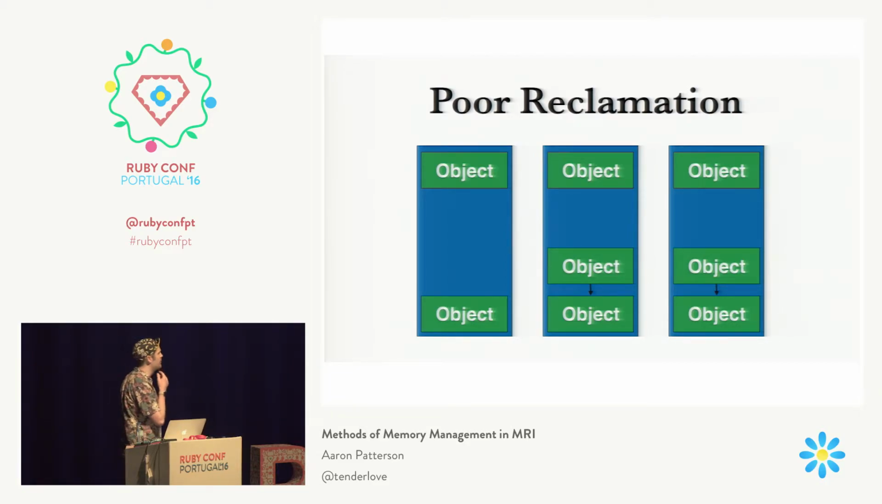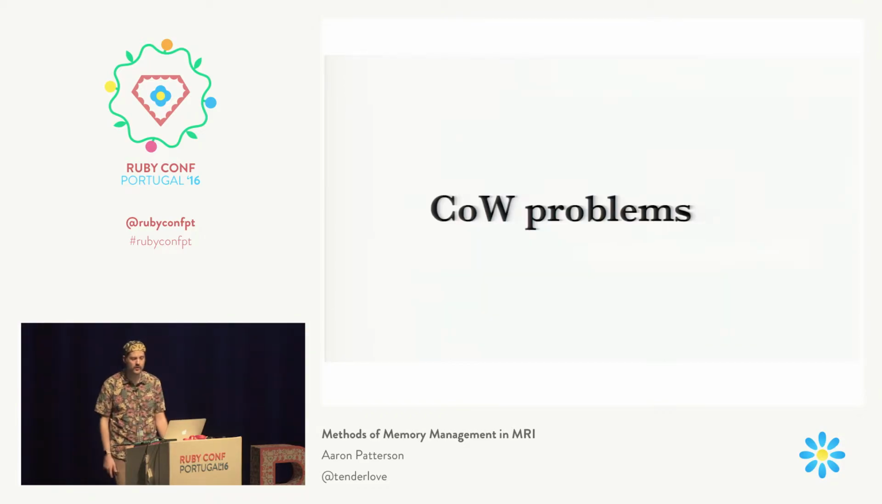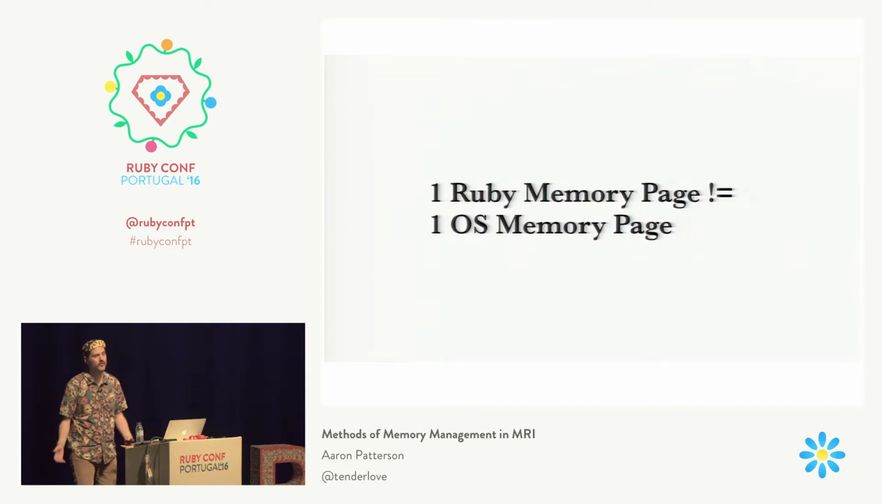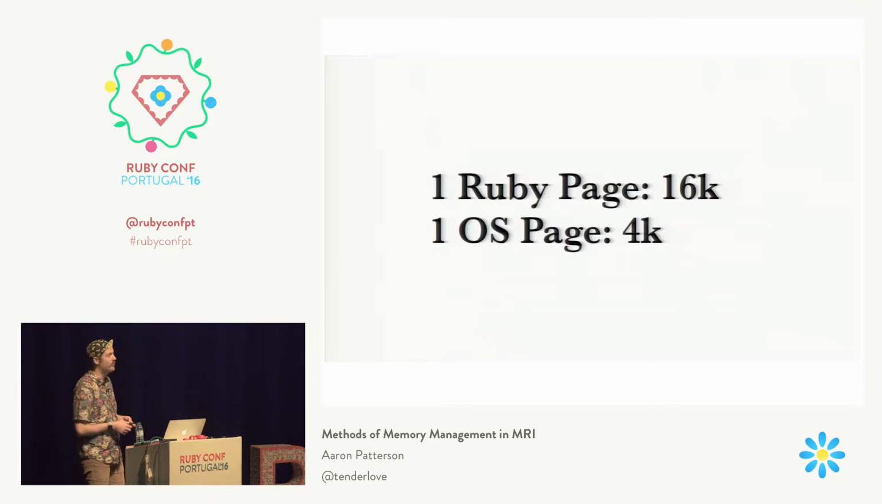This causes many issues, among which is copy on write issues. And I want to explain the copy on write issues. As I was talking about earlier, we have Ruby memory pages. We call them pages, but unfortunately the operating system also has pages, which I think is very confusing. So this is why I prefer to call Ruby pages slabs. Now, the size of one Ruby page is not the size of one OS page. The size of one Ruby page is about 16 kilobytes. One OS page is about 4 kilobytes. So one Ruby page is 4 OS pages.